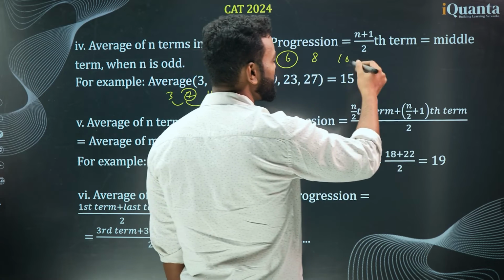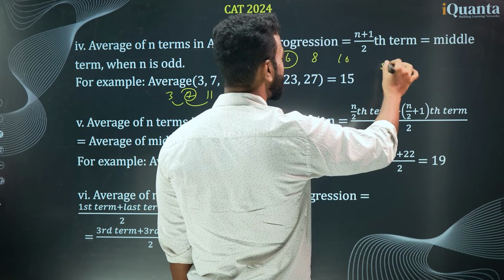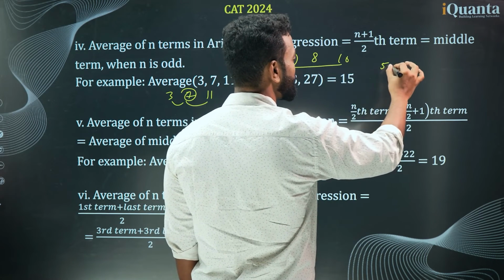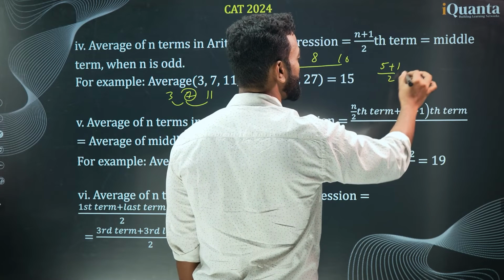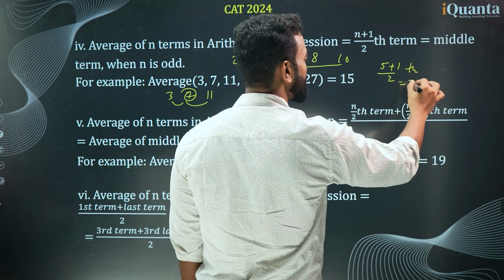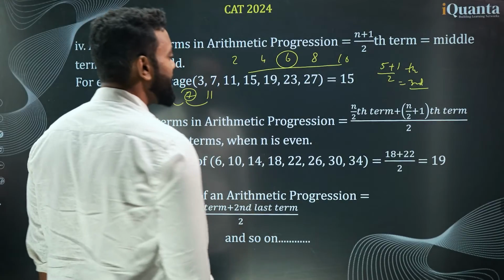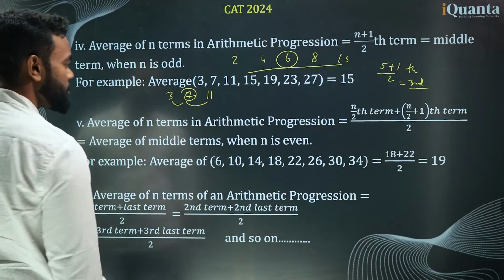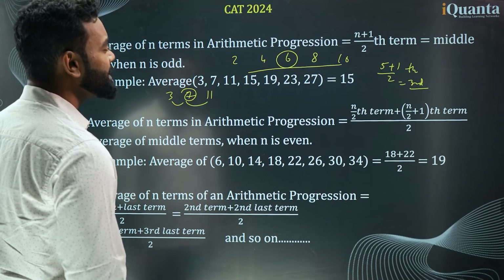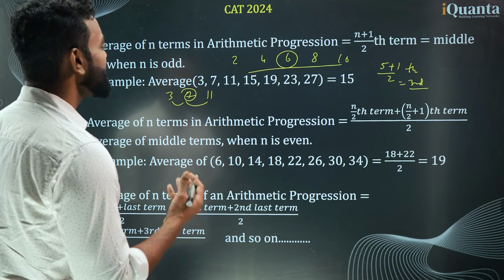And this middle value is which term? There are total how many terms? 5 terms. So the average is the 5 plus 1 by 2th term, which is the third term. Right? And what is the third term? 6. So you understand why the average is the third term. Very, very important. So if it is equidistant, remember the average is always the middle term.